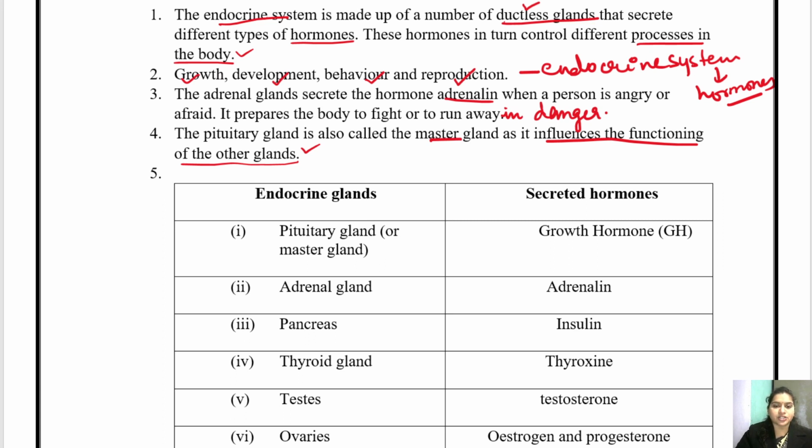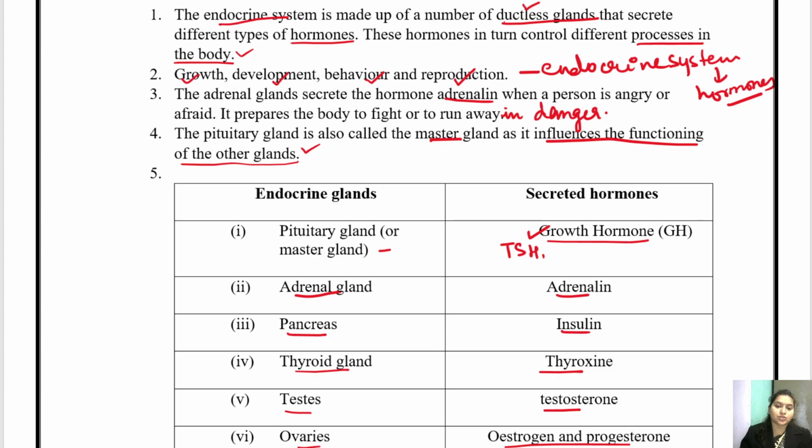So children, first is the pituitary gland, which is also called the master gland. It secretes the hormone called growth hormone, that is GH. It also secretes a hormone called TSH, that is thyroid stimulating hormone, and it also helps in the governing of other hormones, right? Then the adrenal gland secretes adrenaline, the pancreas secretes insulin, the thyroid gland secretes thyroxine, the testes secrete testosterone, and the ovaries secrete estrogen and progesterone. All right, children, you should learn this by heart.